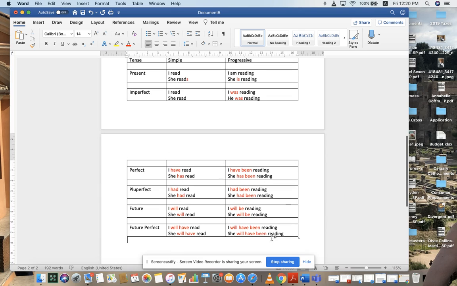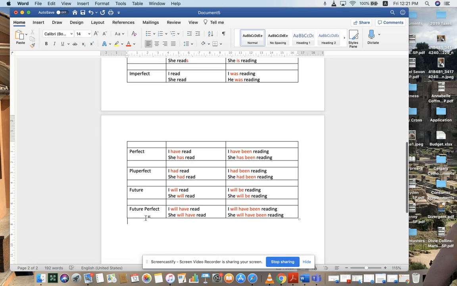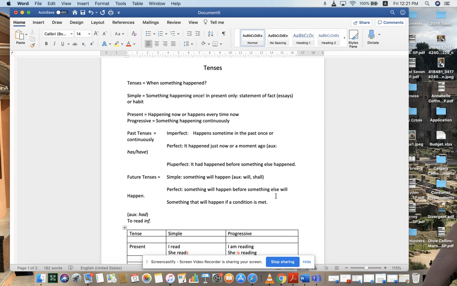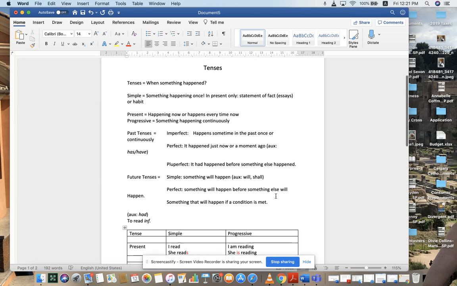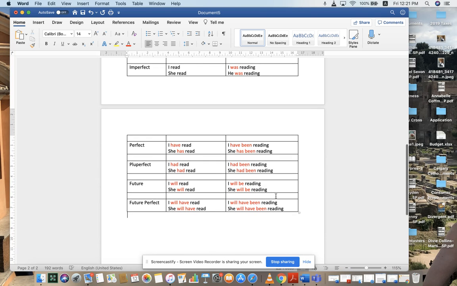And that's it. We have the present tense, which is just the present by itself. We have the 3 forms of the past tense, the imperfect, the perfect, and the pluperfect, and the 2 future tenses, the future simple and the future perfect right there. So these are the sequence of tenses. I will make sure that you guys get a hold of this before the end of the school year. It'll be available on the Google Classroom link. For those who are watching on YouTube, please record this, and you can replicate this handout that I've just made to help you go along with